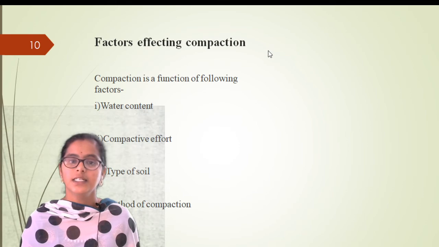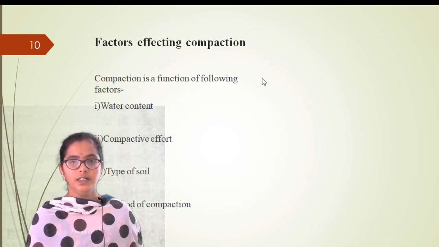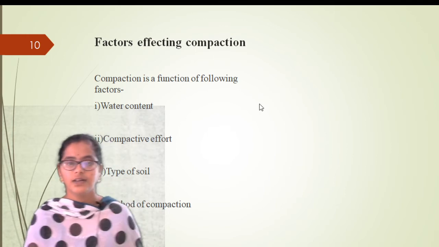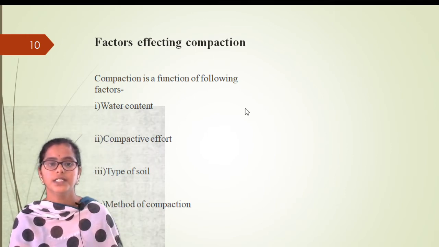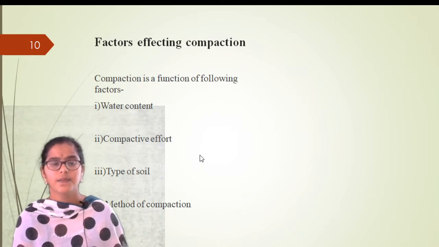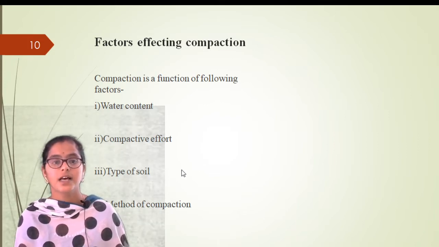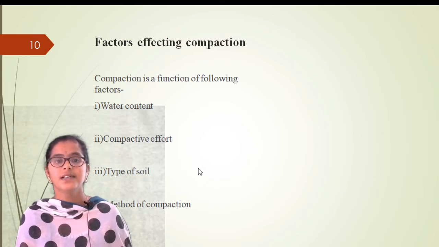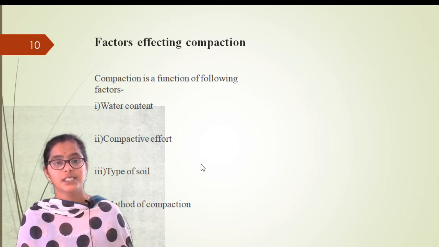Factors affecting compaction. Students, it is well known that some factors influence the compaction. The amount of compaction depends upon some parameters.